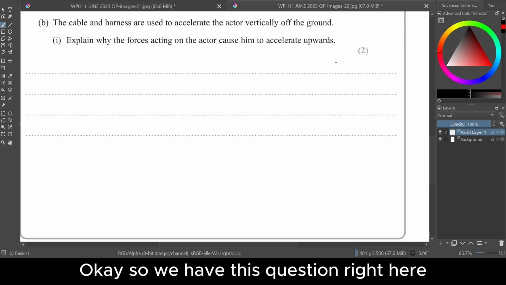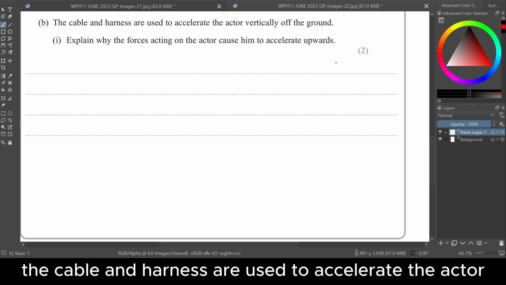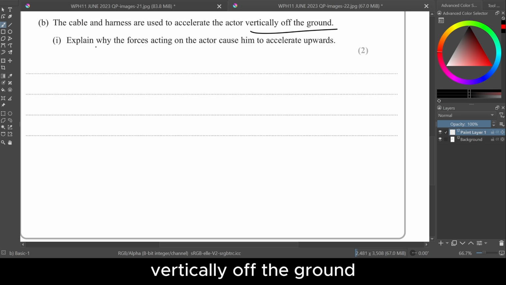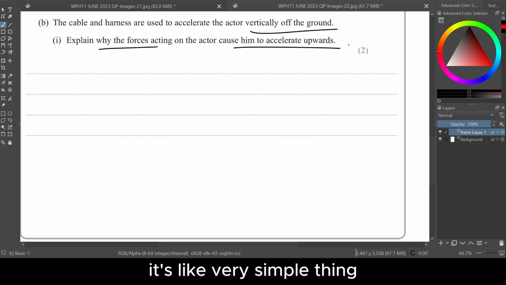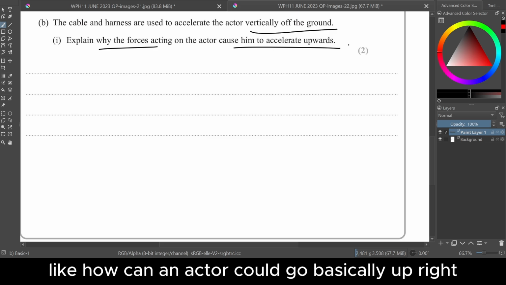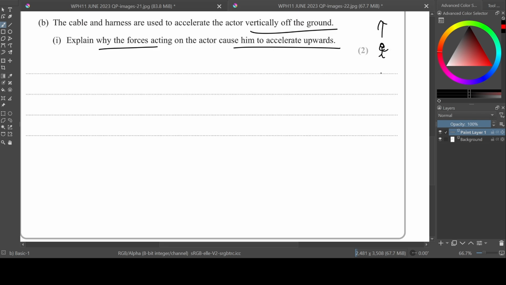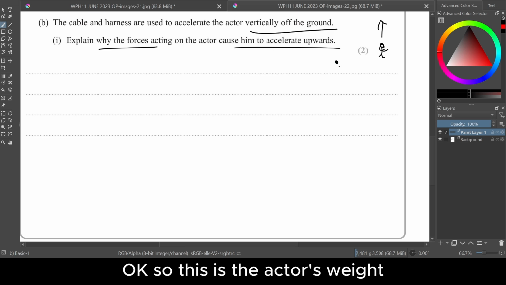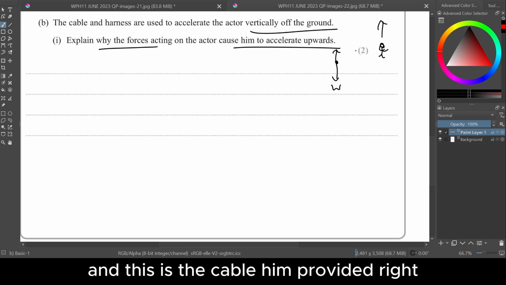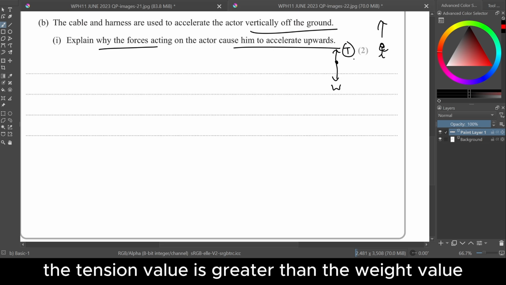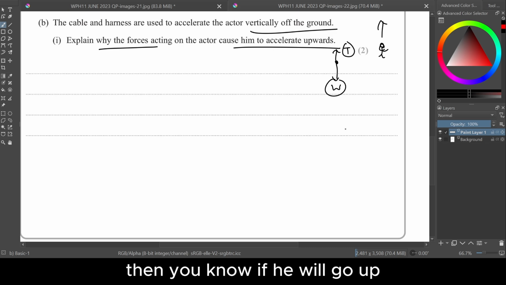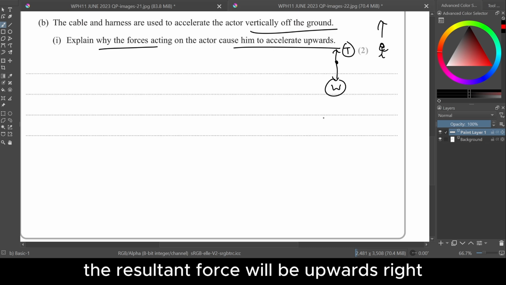Okay, so we have this question right here. The cable and harness are used to accelerate the actor vertically off the ground. Explain why the forces acting on the actor cause him to accelerate upwards. It's a very simple thing. How can an actor go up? This is your actor right here, okay? So this is the actor's weight and this is the cable force. If the upwards force, in other words the tension value, is greater than the weight value, then he will go up, the resultant force will be upwards, right? It's simple as that.